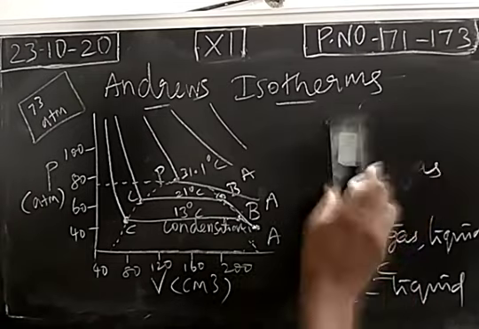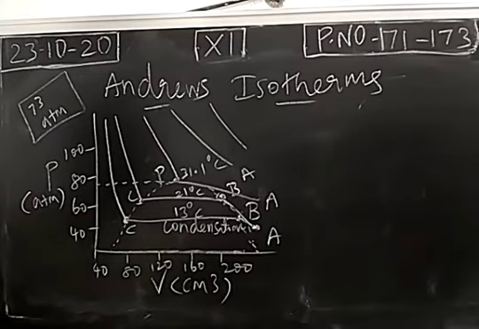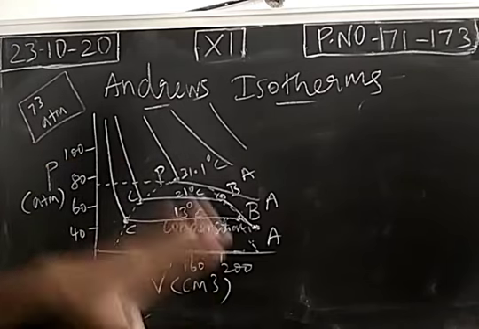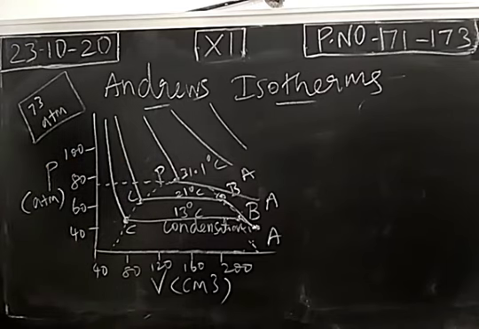So Andrews studied pressure-volume variation for carbon dioxide at different temperatures. Instead of carbon dioxide, you can take different gases like nitrogen, oxygen, carbon monoxide, and so on. The isotherm pattern will be similar. The same pattern will appear for different gases, but the critical constant values will be different.